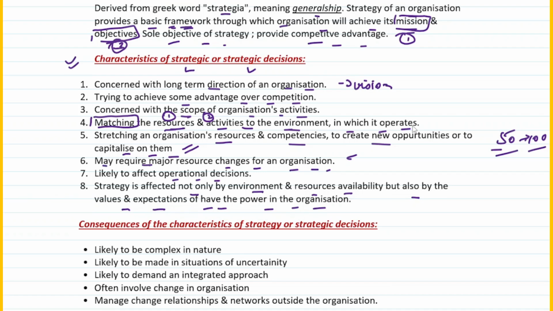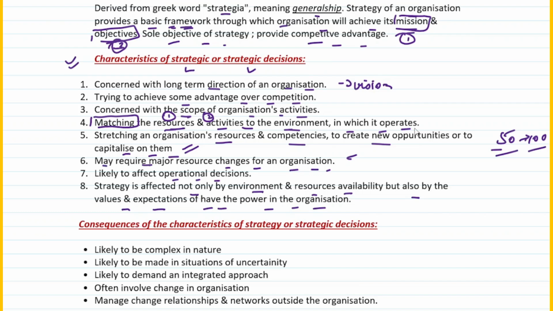Right. Okay. Let's move on, or rather we should revise it once, I feel. First, let's understand the characteristics of what? These are the characteristics of strategic decisions. First of all, it is concerned with the long-term direction of the organization. Secondly, trying to achieve some advantage over the competition. Then it is concerned with the scope of organization activities.